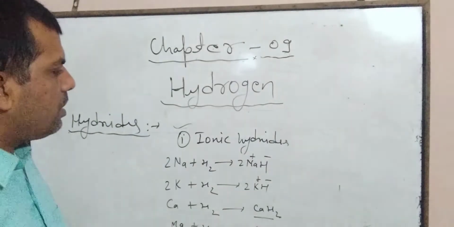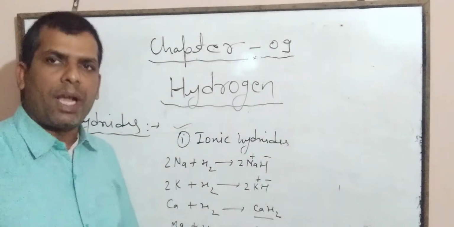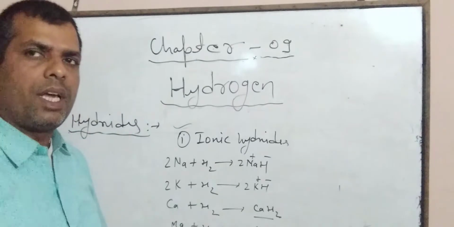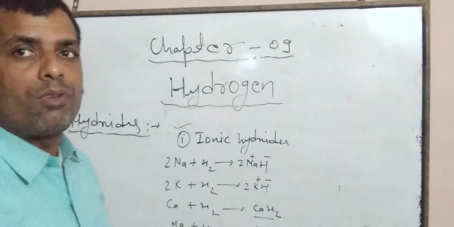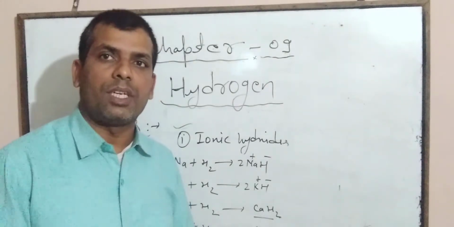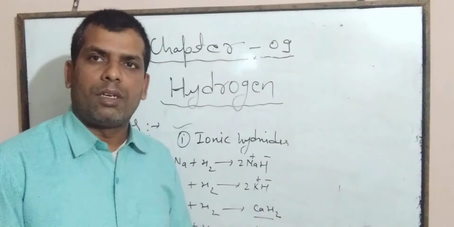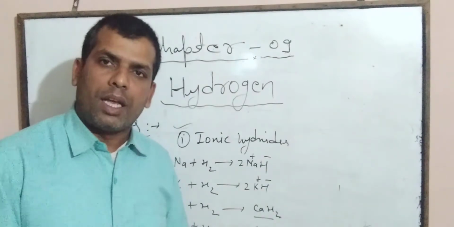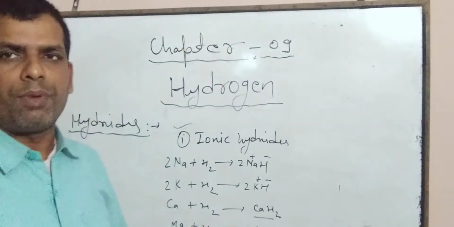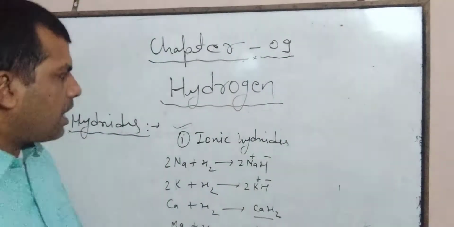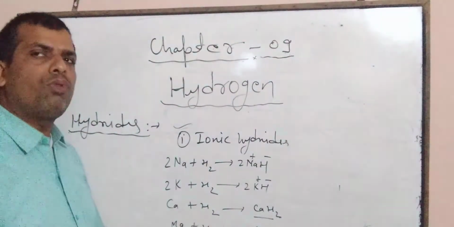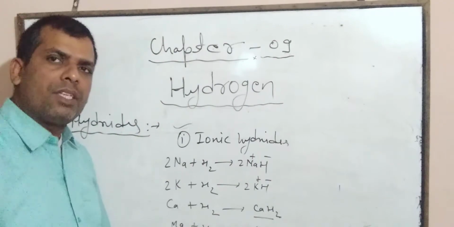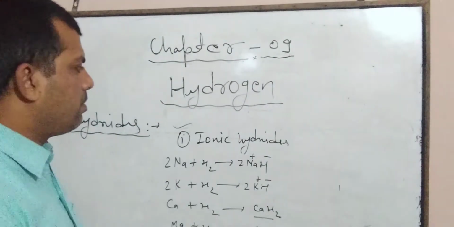In other compounds, hydrogen shows +1 oxidation state, but in metal hydrides, it shows -1 oxidation state.